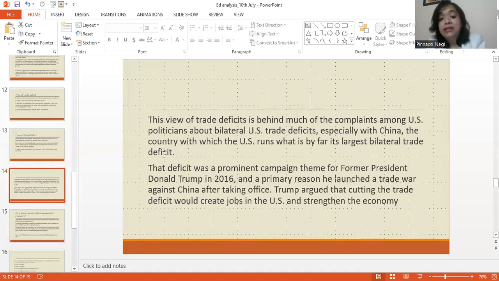Now, students, the first point that I made, one drawback of running a trade deficit, is the shrinking of the domestic industries, the domestic economy, leading to the loss of jobs, right, or negative employment generation. This view of trade deficit is behind much of the complaints among US politicians about bilateral US trade deficits. So I wanted to draw your attention to this point, that this is one of the worst impacts of running a trade deficit, of rising imports, employment issues, students, right?